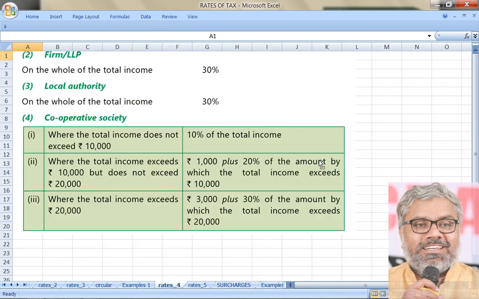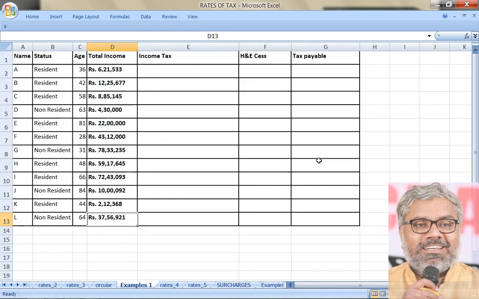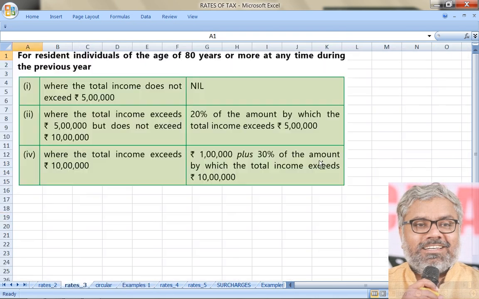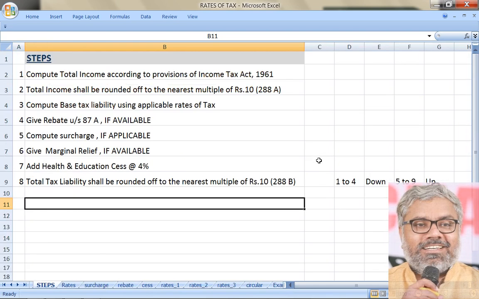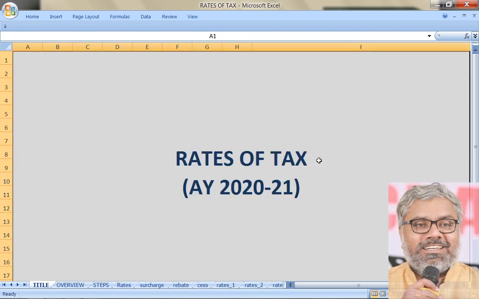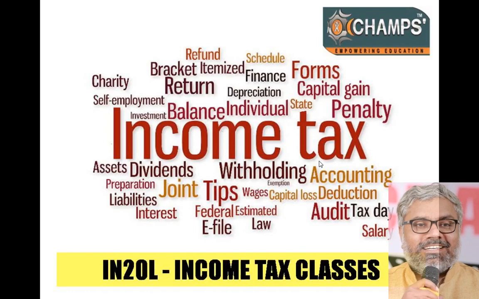So all these things are to be discussed in the upcoming sessions, and we will do an example also taking different types of incomes, and we should practice more and more questions in order to become experts at calculating income tax liability of SSCs using the rates of tax.